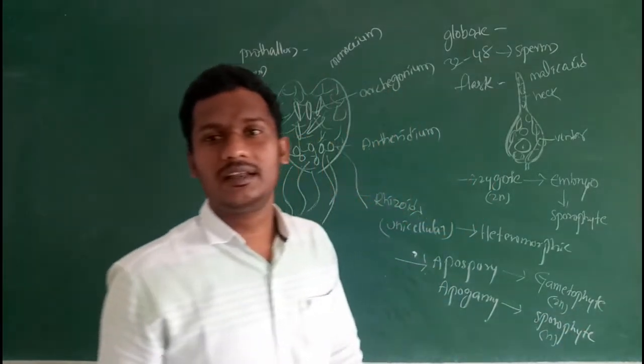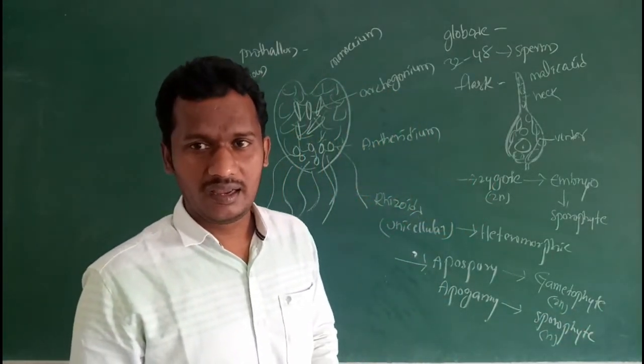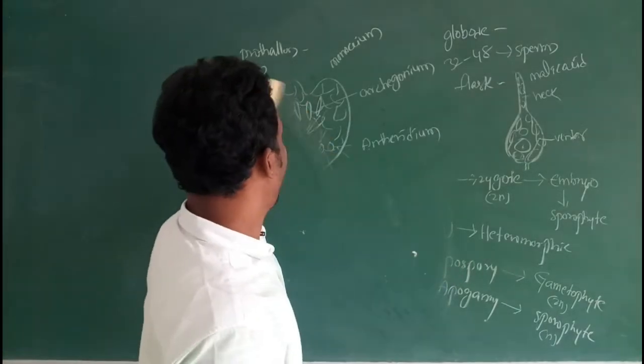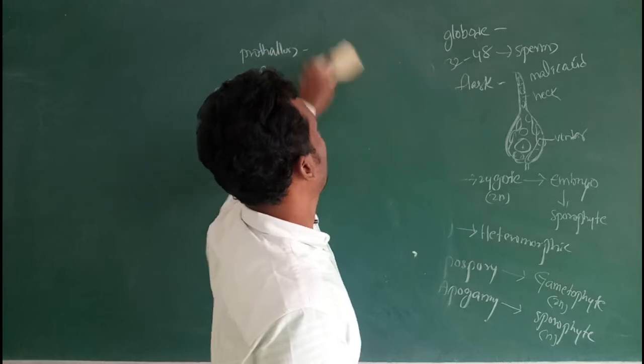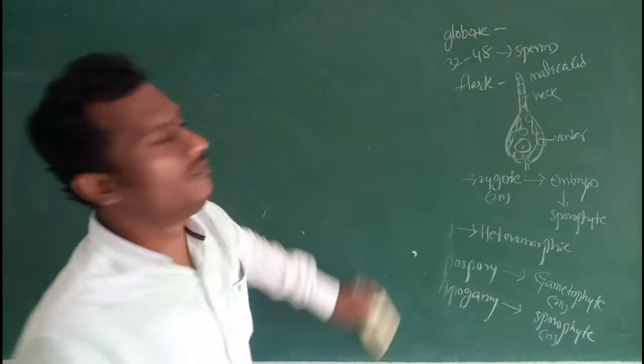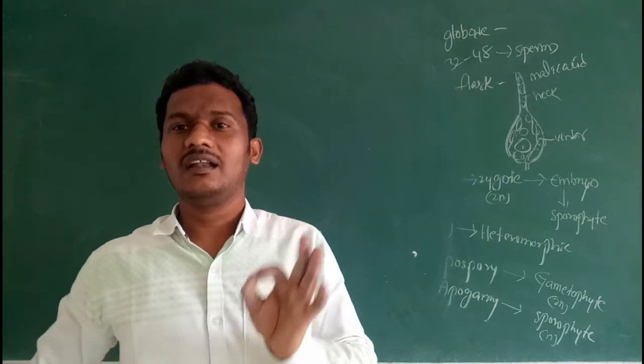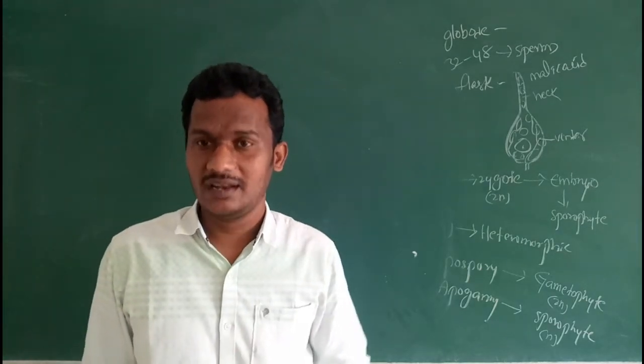Here the sporophyte is haploid. In pteridophytic plants, both the gametophyte and sporophyte are independent in nature.